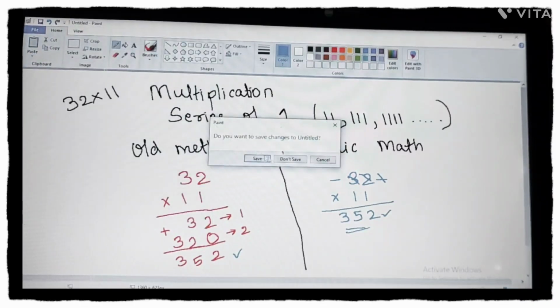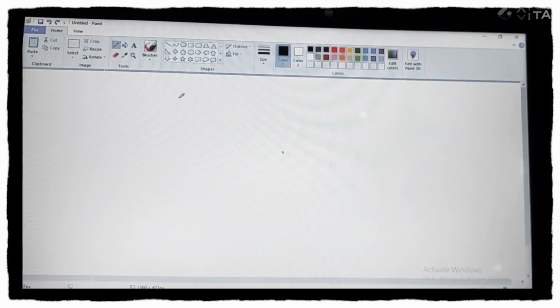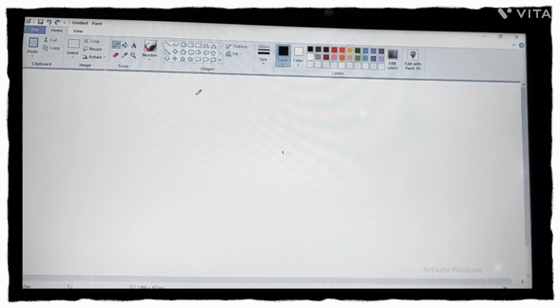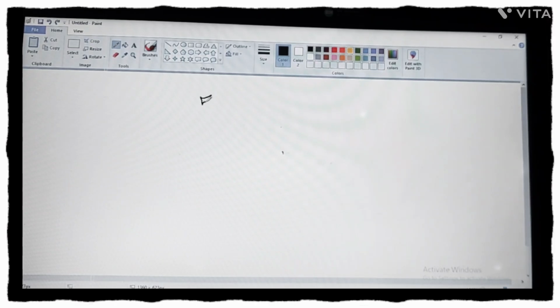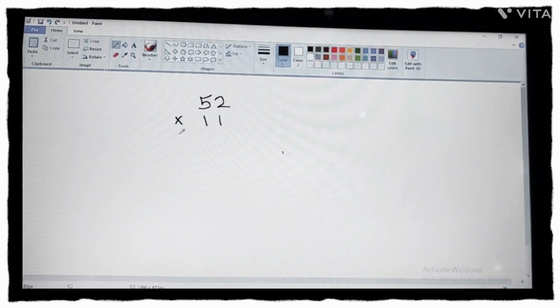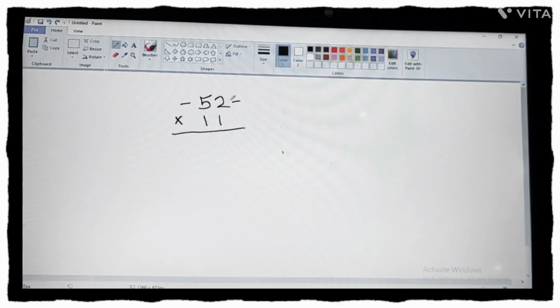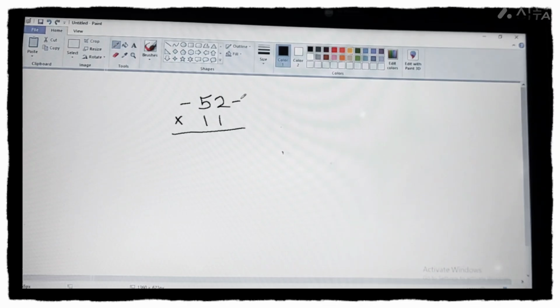with the new method. Now suppose if I want to multiply the same number, that is, suppose I am multiplying 52 with 11. Okay, so same thing I am doing. 2 times 1 is there, so 2 minus 1 is 1. So 1 dash here, 1 dash यहाँ पे. ठीक है, अभी मुझे 11 को नहीं देखना है. Now what I will do? 2 numbers I will add together. 2 नंबर मैं साथ में ऐड करूँगी.